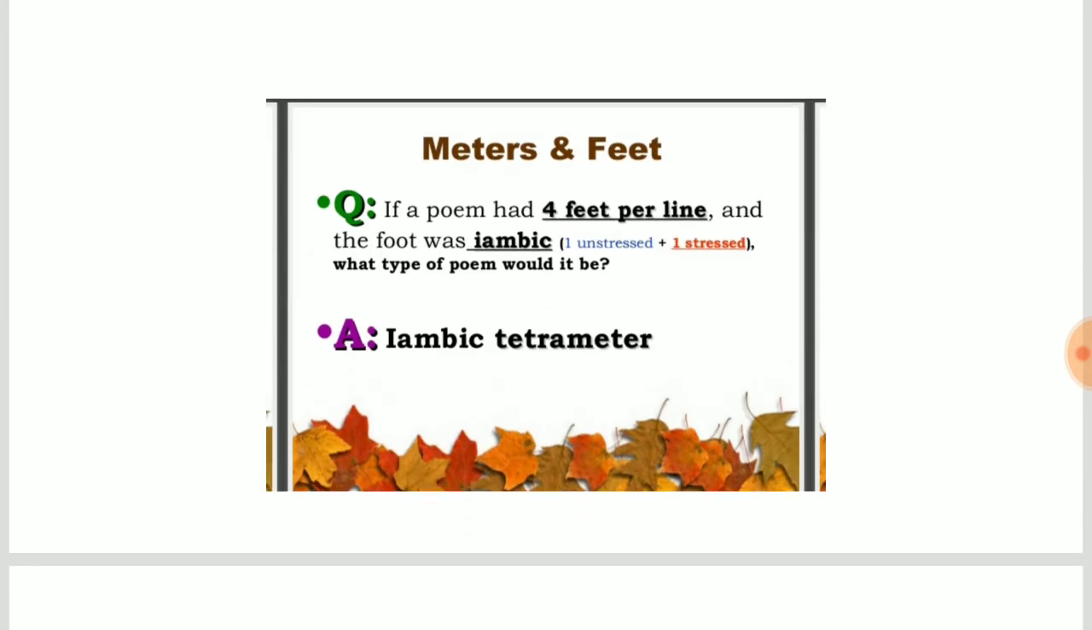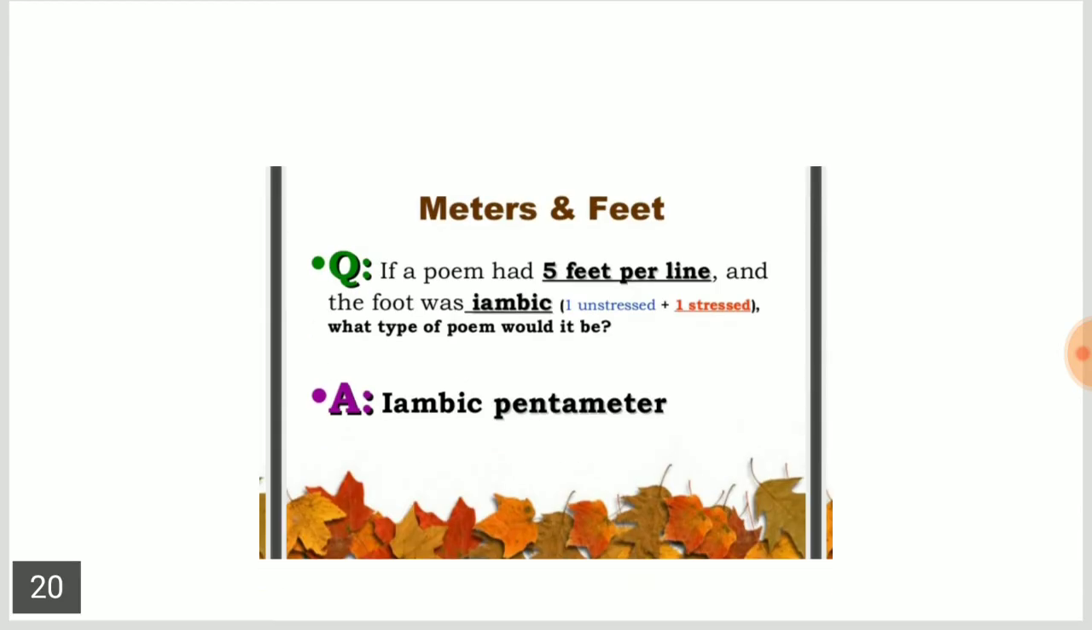If a poem had four feet per line and the foot was iambic, what type of poem would it be? Iambic tetrameter. If a poem had five feet per line and the foot was iambic, meaning one unstressed syllable followed by one stressed syllable, what type of poem would it be? Iambic pentameter.